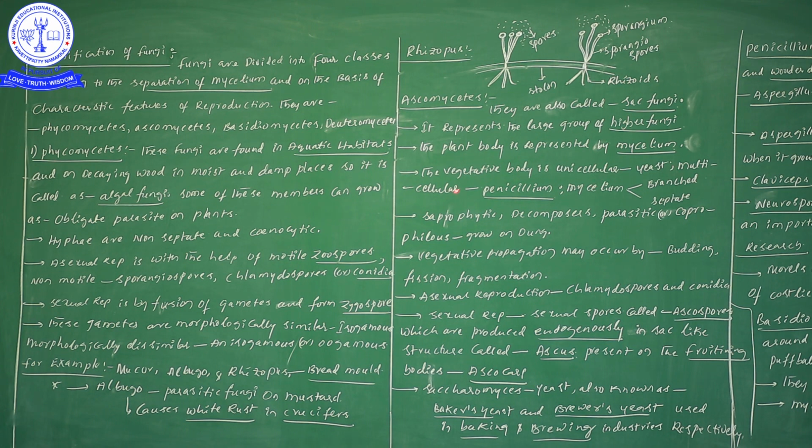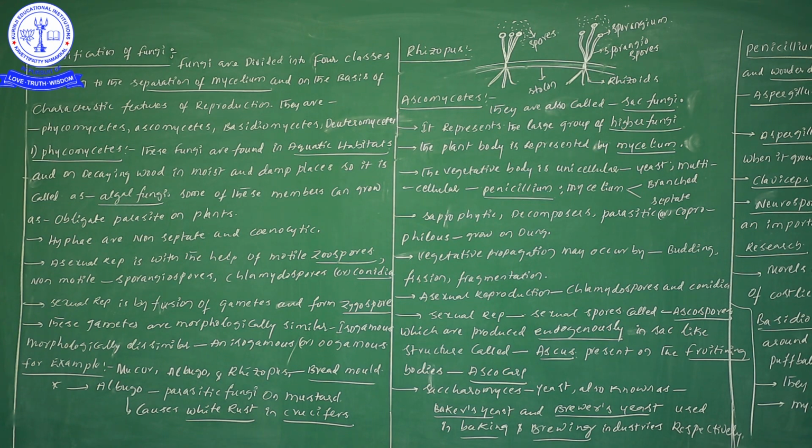Next one, multicellular members. All the remaining members of fungi are definitely multicellular. Under Ascomycetes, a multicellular member is Penicillium. Many of them are multicellular only. We have taken just one example, Penicillium. So the unicellular example is yeast and the multicellular example is Penicillium.